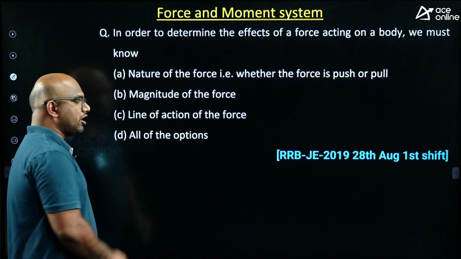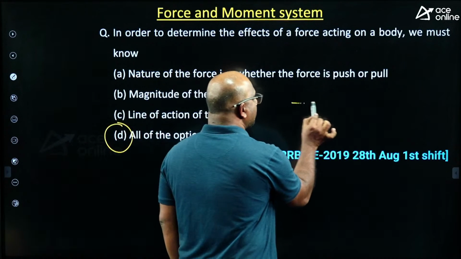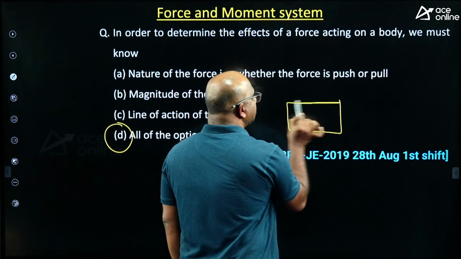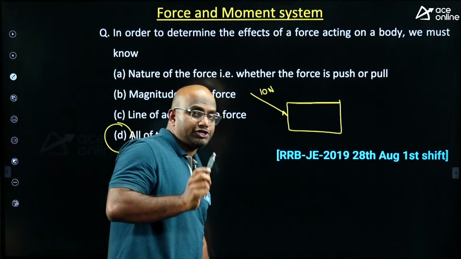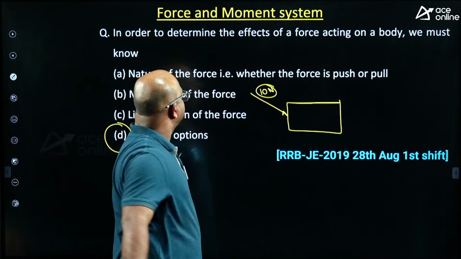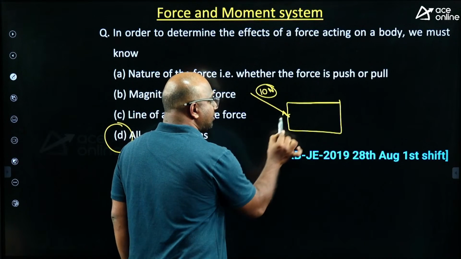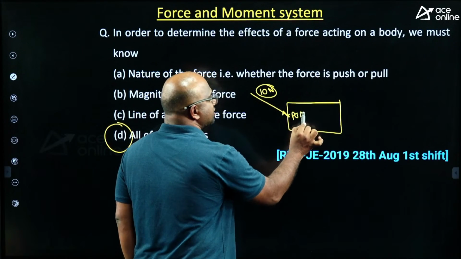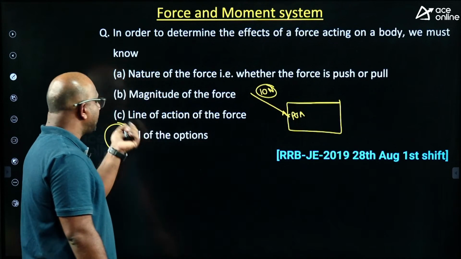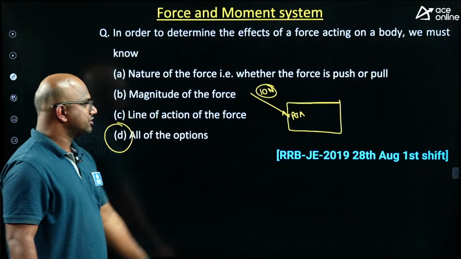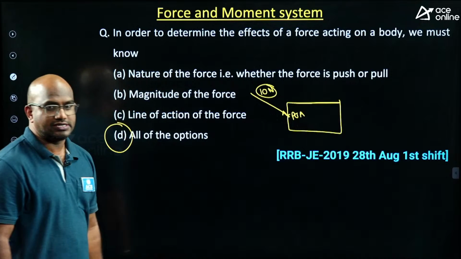We must know everything, because if you take any object with a force of 10 newtons acting, then we should know the nature of the force, the magnitude and the line of action, and we must know the point of application also. Anyway, that point is not given, so you don't need to worry about it. So I need all the options above. This question was given in RRB JE 2019, 28th August first shift.